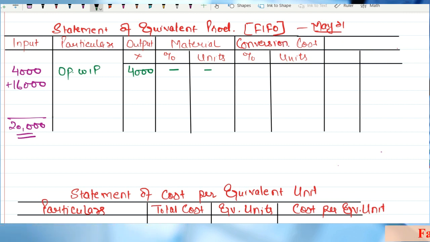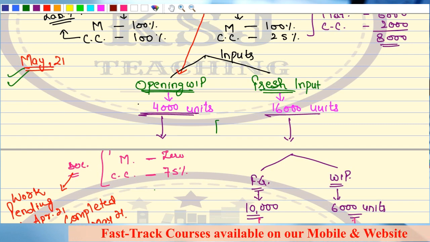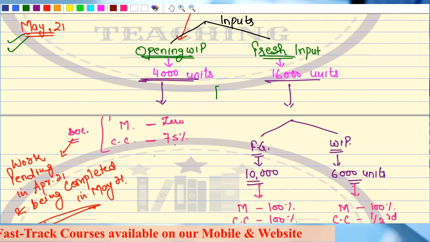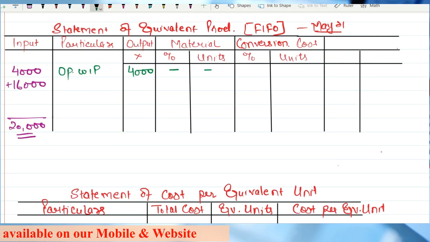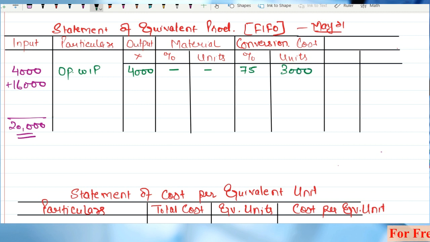Now, what about the conversion cost? 25% was completed in the last period. How much has been completed in the current period? What is the degree of completion in the current period? That is 75%. So here I will write 75%, that is 3,000 units, right?